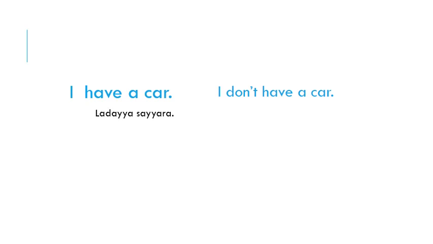What do you mean by "I have a car"? We know that the word car means سيارة. What do we mean by "have" in Arabic? In general, the word have in Arabic means لدى. Now, if I want to say "I have", I add ي for it here, and it becomes لدي. So "I have a car" means لدي سيارة.